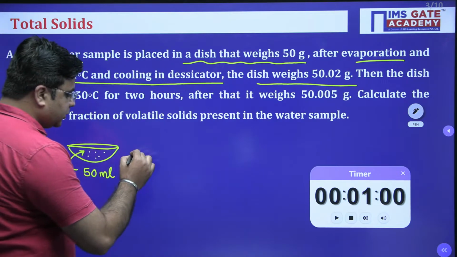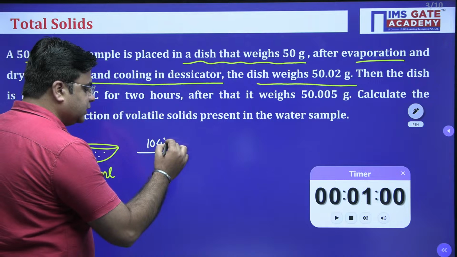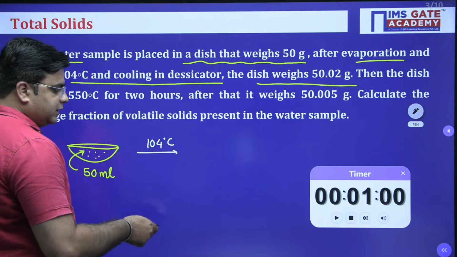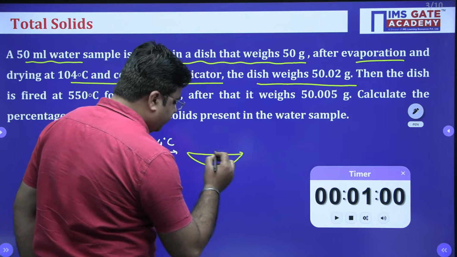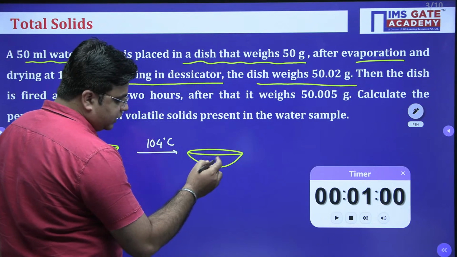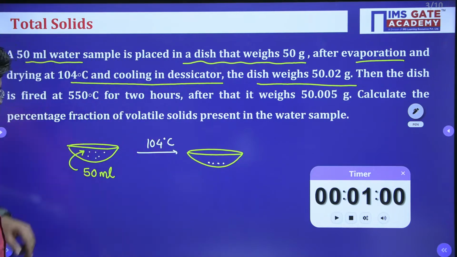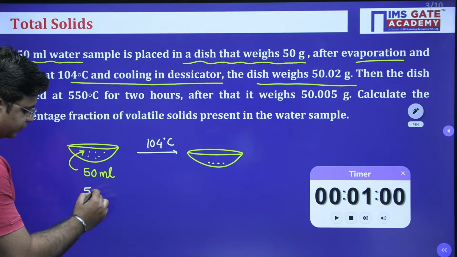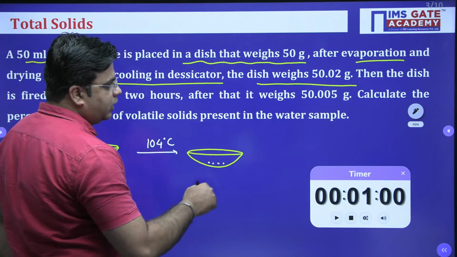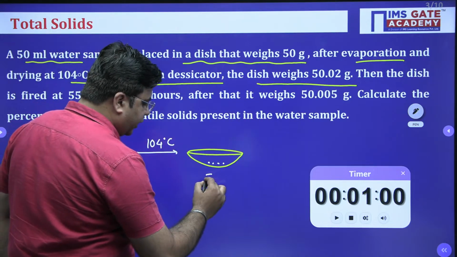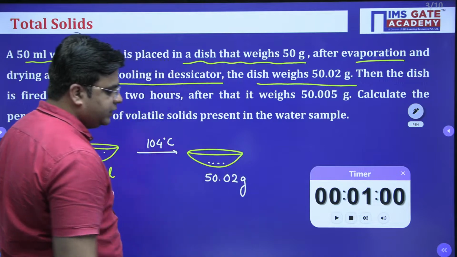Now this crucible is placed in an oven at 104 degrees Celsius. At this temperature, all the water will evaporate. Now you are only left with the crucible and the solids, right? So the empty weight of the crucible was given as 50 grams. The weight of crucible plus solids is given as 50.02 grams, right?